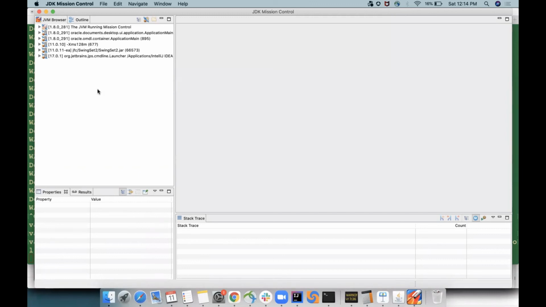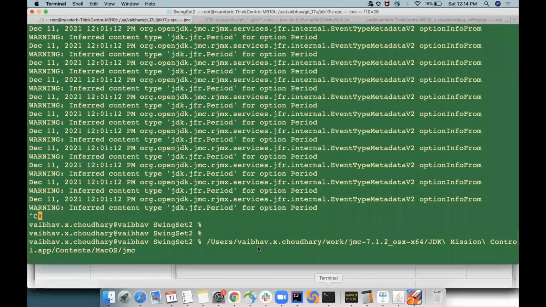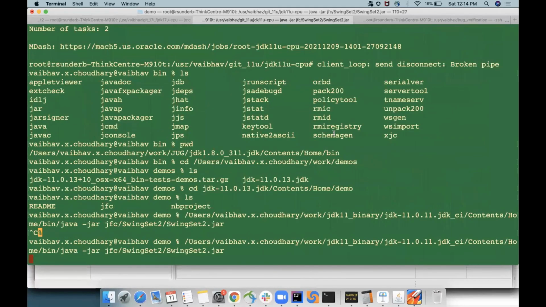So I am running a Swing set application, and you can see that I have just coded in JMC. On the command line, you can see I have not done anything heavy. This is how I'm running JMC. I'm just going to the command line and saying JMC. That's the start of the JMC. And I'm saying java -jar swingset2.jar. That's the way I'm running the Java.